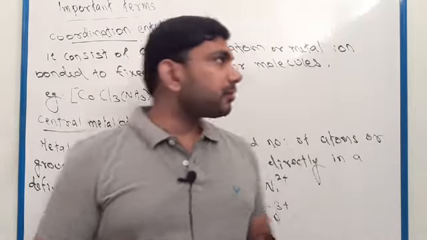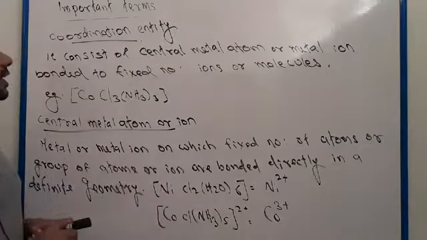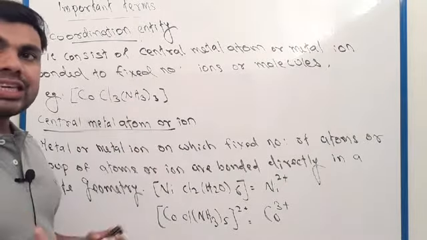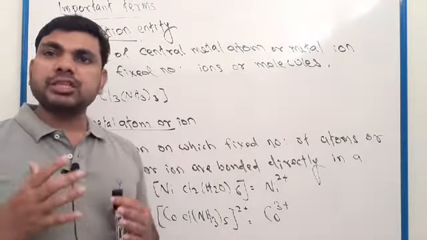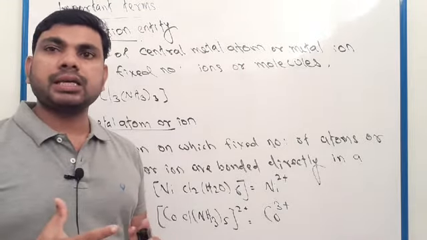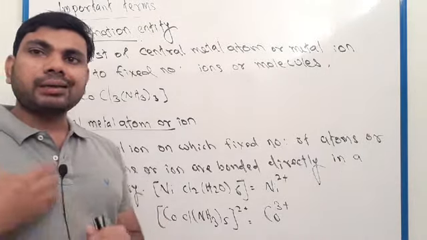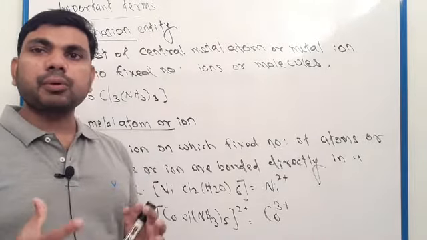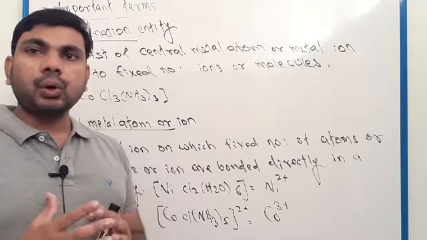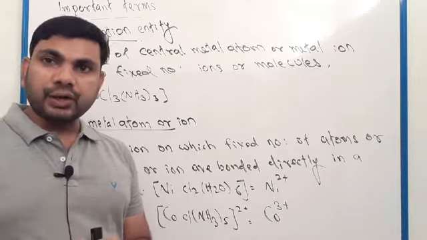Next, we have to understand some basic terms used in coordination chemistry. First, the coordination entity. A coordination entity consists of a central metal atom or central metal ion directly bonded to a fixed number of groups of atoms or different types of ions.